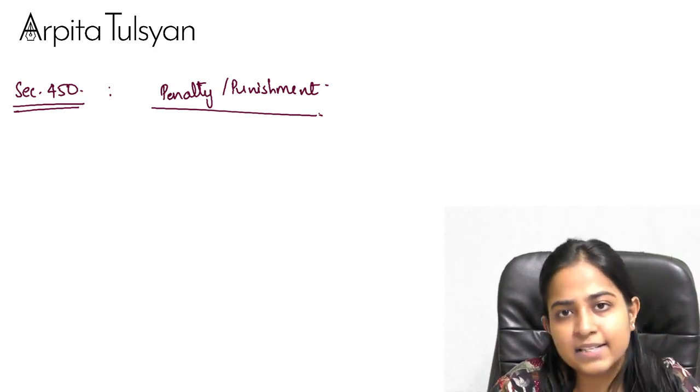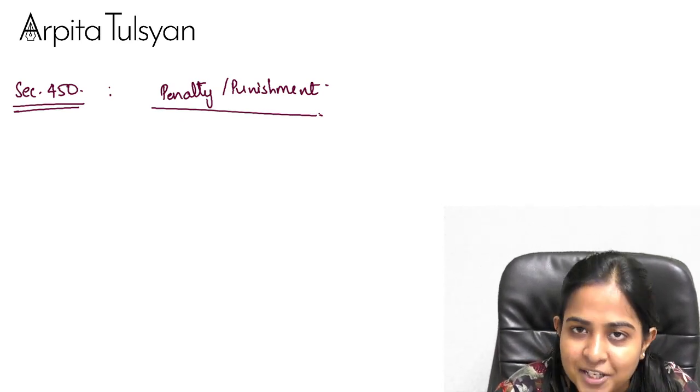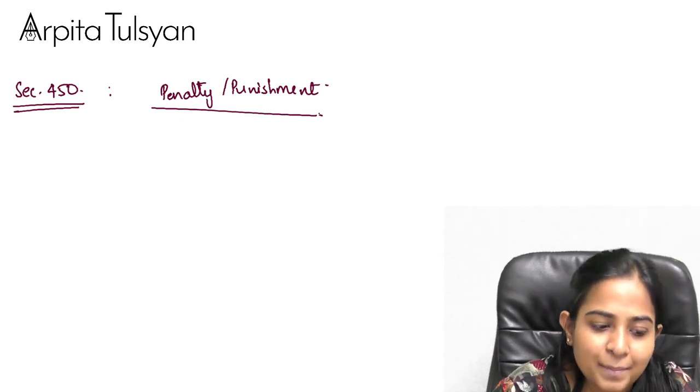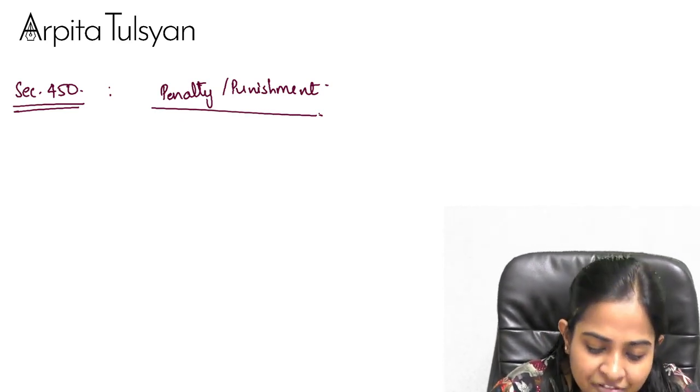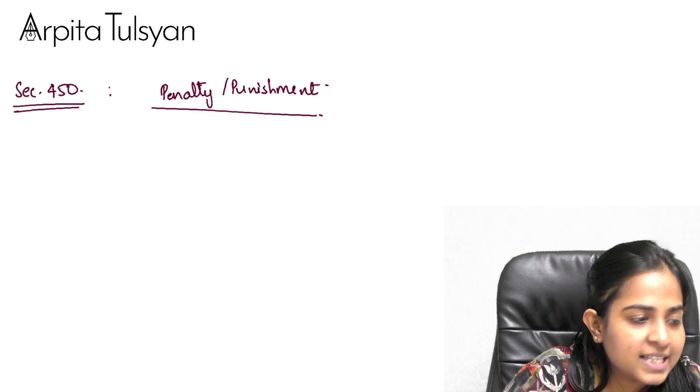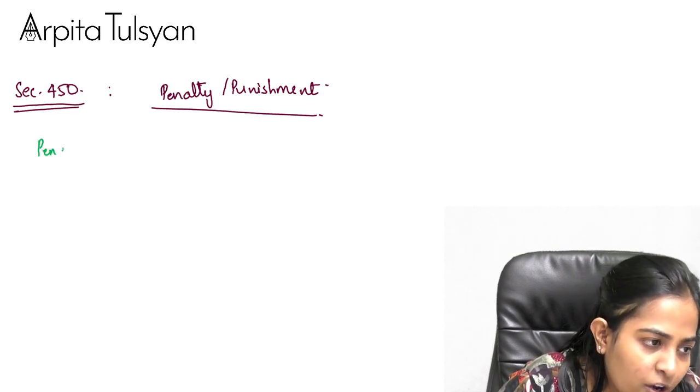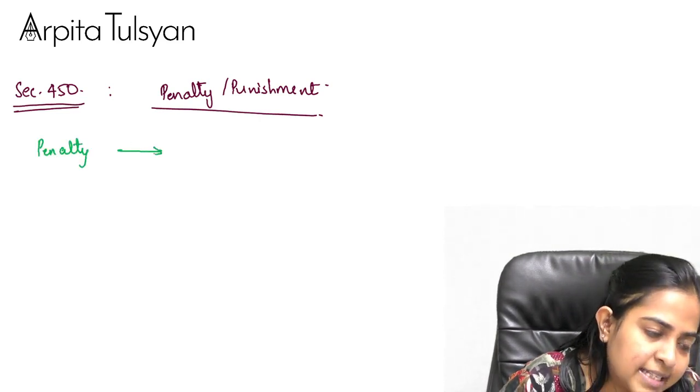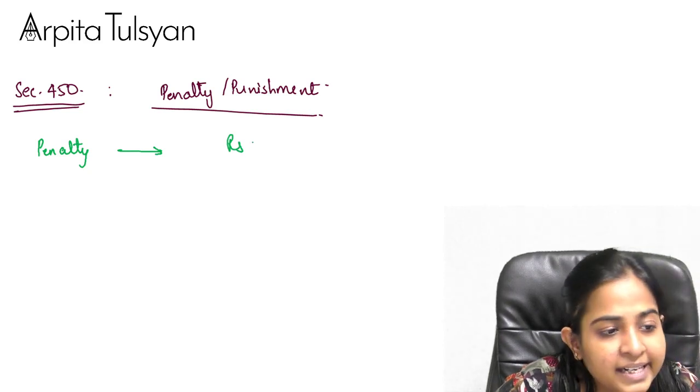Then we need a miscellaneous section, and that will be section number 450. In such a case, that person will be liable for a penalty.